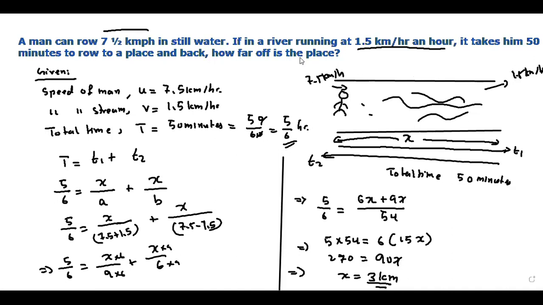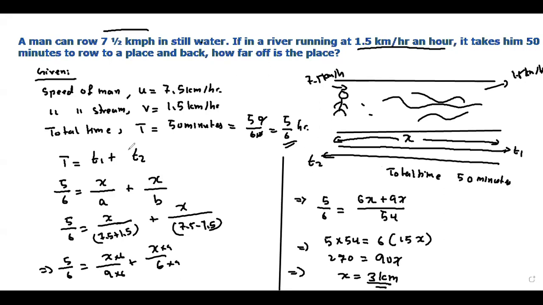All right. So in question solving, the first basic thing is you have to understand the question. You have to break the question into parts. A man can go 7.5 kilometers in still water, that means the man's speed is 7.5. If in a river running at 1.5 kilometers per hour, this is the river speed, then it takes him 50 minutes to row back and forth. The distance covered has to be found.